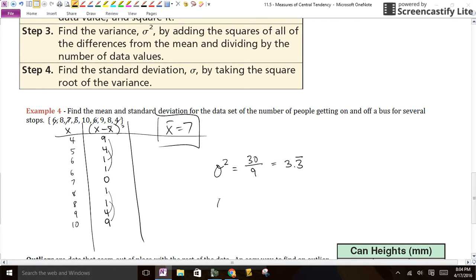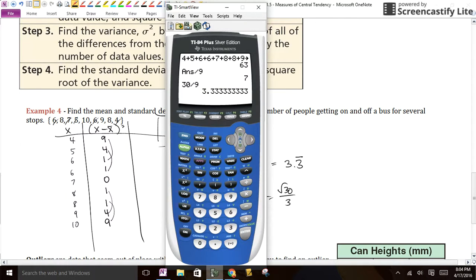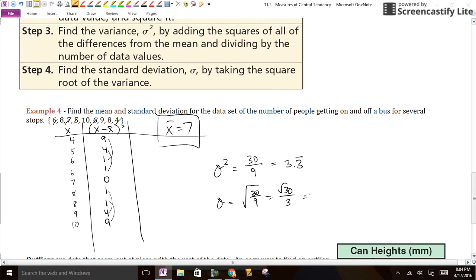And then find the standard deviation, which we'll just do one of those because we're going to square root that number. It's going to be the square root of 30 over 9, or root 30 over 3. Raising it to the half power is the same thing as square rooting. So 1.83.